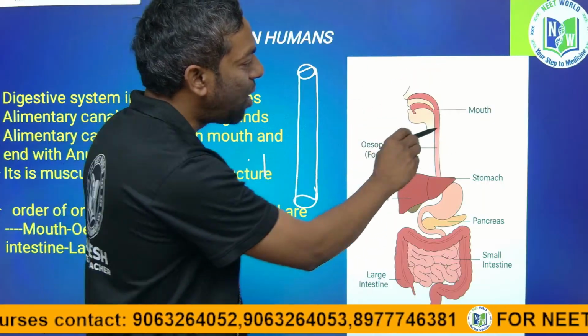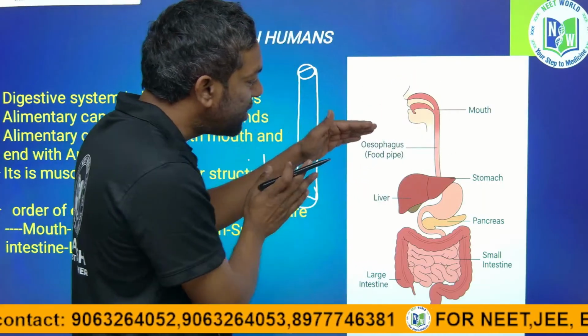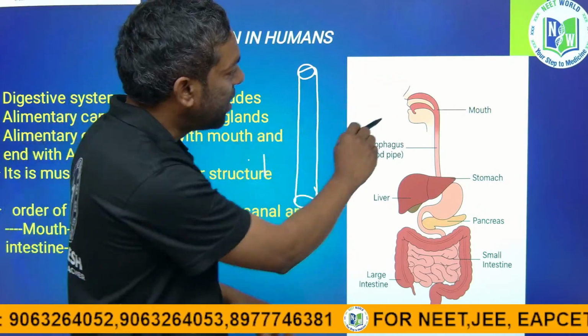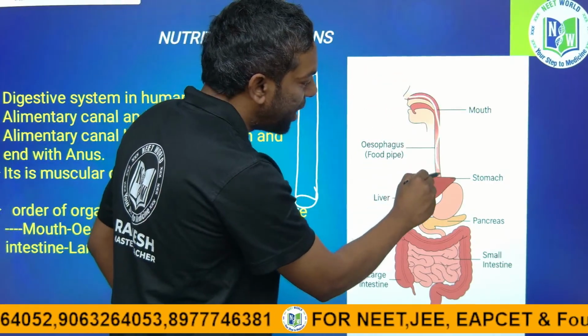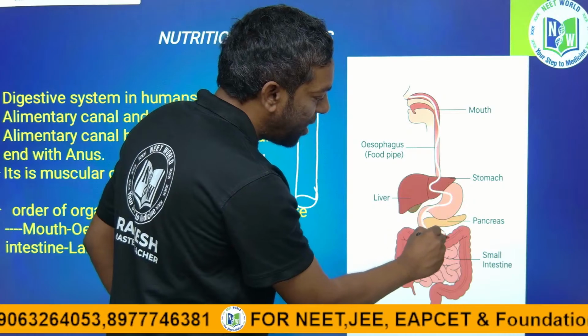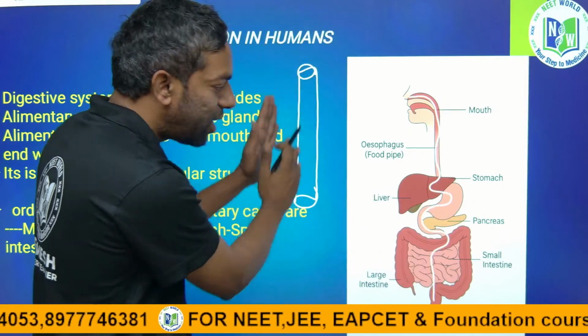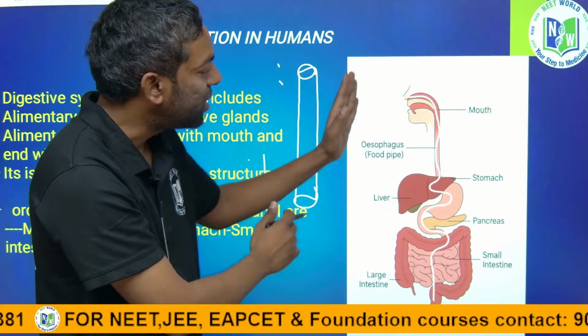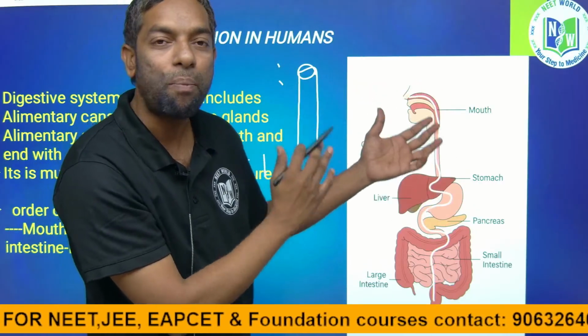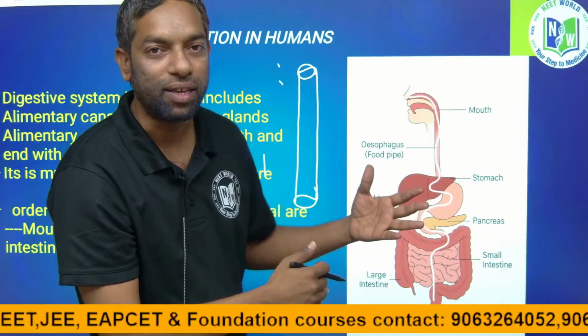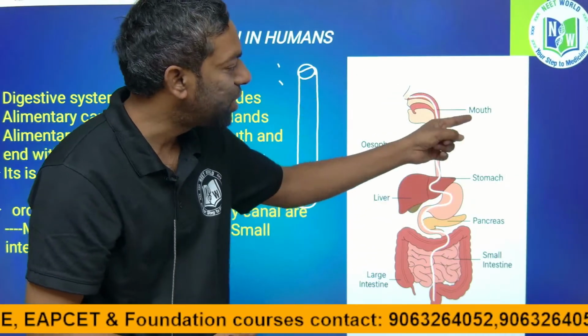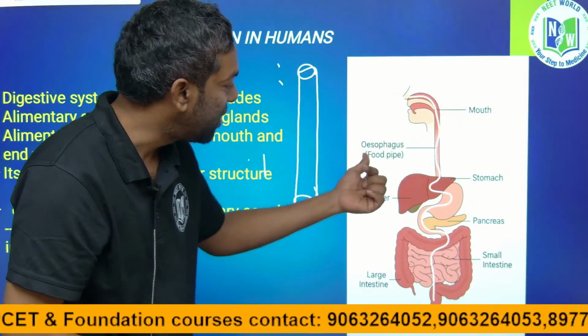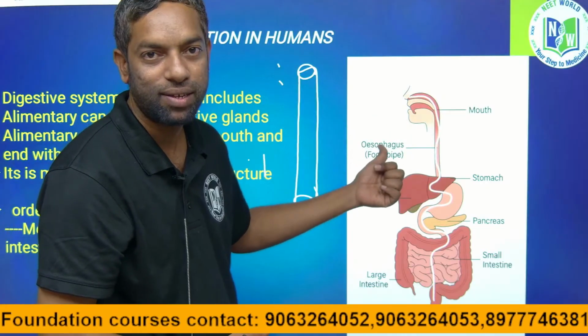First is the mouth, and the second one is the esophagus. This is the alimentary canal, guys. It is just like a straight tube in the first lower class animals, which became complex in human beings. It started with the mouth. After that there is the esophagus, a tube.